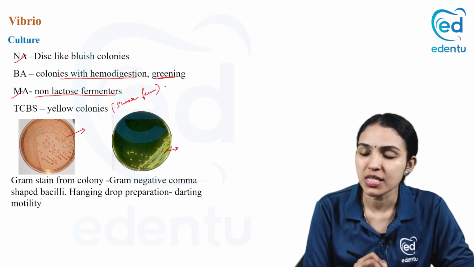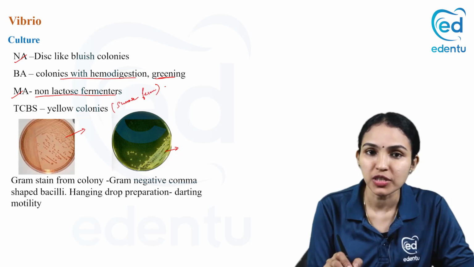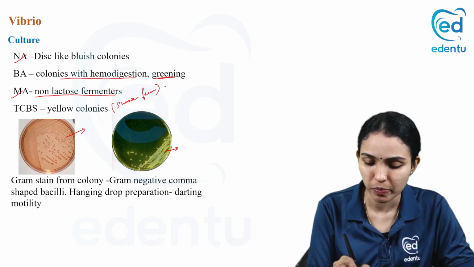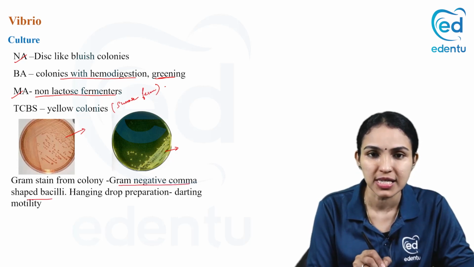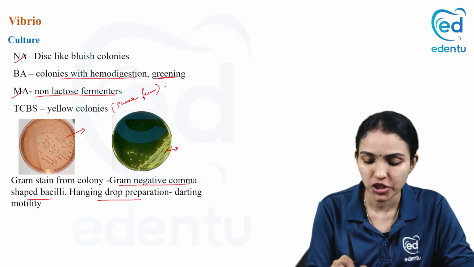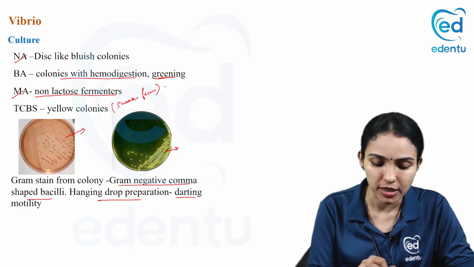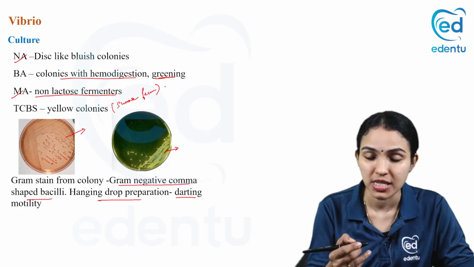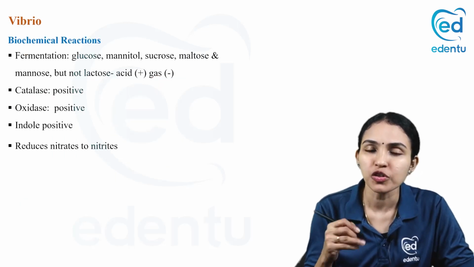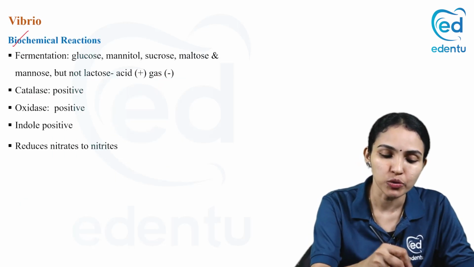And when you do gram staining from the colony, what will be the appearance? It is a comma-shaped bacilli, gram-negative comma-shaped bacilli. If you do a hanging drop preparation again from the colony, you can see the darting motility. Thus, we can confirm it as Vibrio cholerae. Now, further confirmation is done by the biochemical reactions.